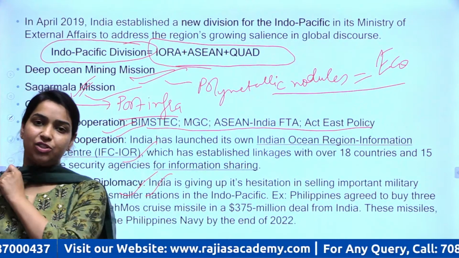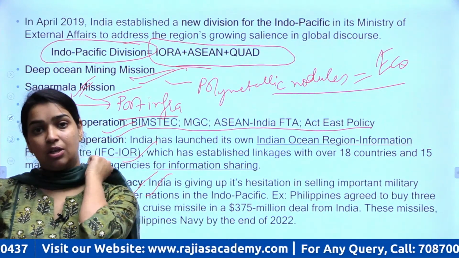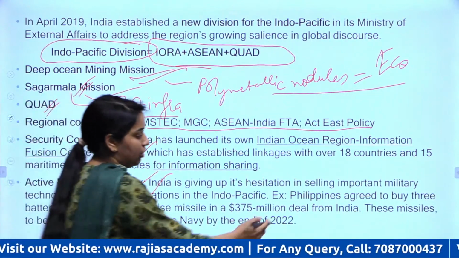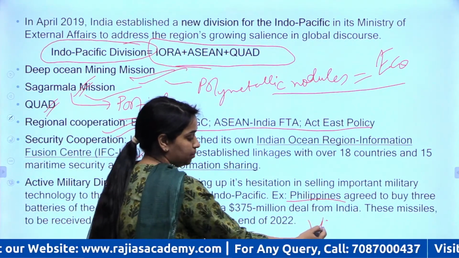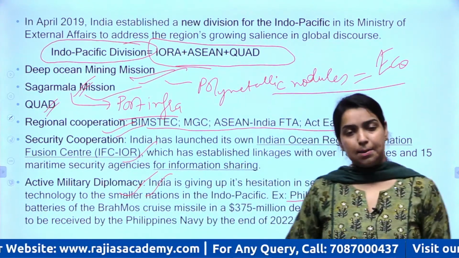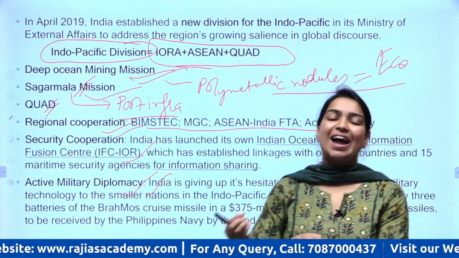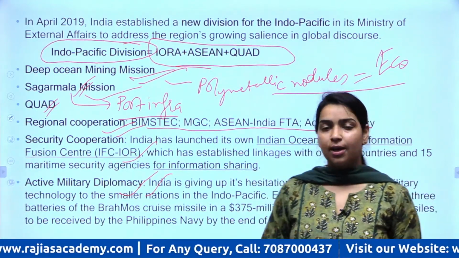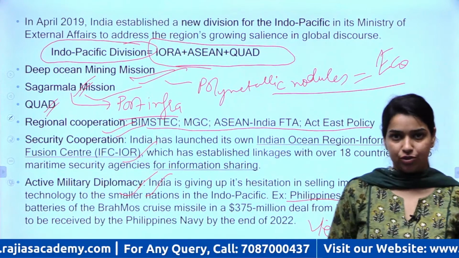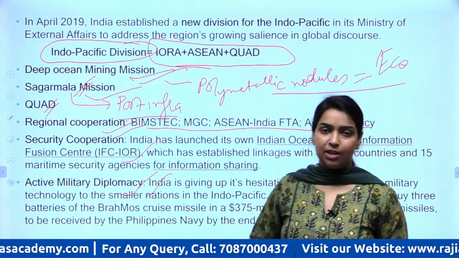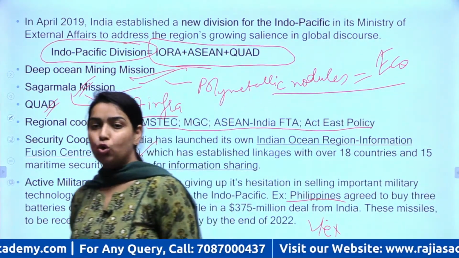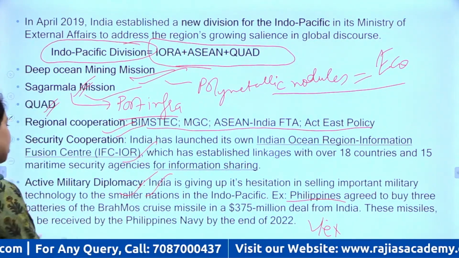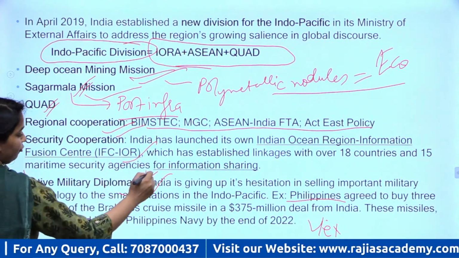But now India is realizing that its interests lie in collaborating with these smaller countries like Philippines and Vietnam also, to militarily empower these nations to take a strong stand against Chinese misadventures in South China Sea or Indian Ocean region. ठीक है, इसीलिए देखिए इंडिया ने लेटेस्ट लेवल पे फिलीपींस को ब्रह्मोस मिसाइल की बैटरीज भी प्रोवाइड की थी. That is what is being termed as the active military diplomacy.